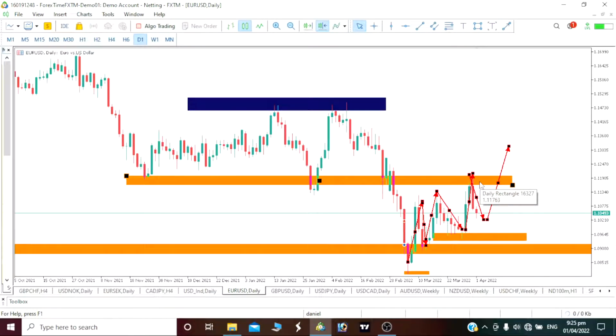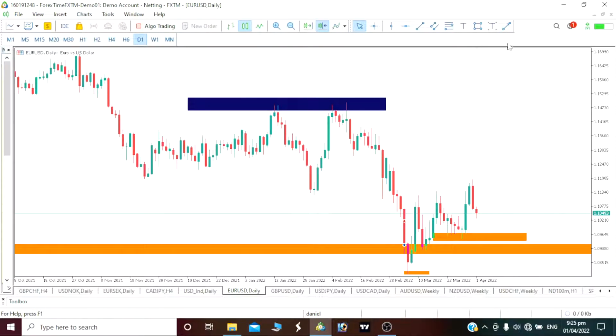That is exactly why I said that we will be looking for a bullish move on our euro USD. But let's see if there's a possibility our price will come down to test this our area here. I want you to know that there's every possibility our price will come down to test this our area here before we actually see that bullish move. That's what we want to call something like a liquidity, whereby people want to start buying this our euro USD.